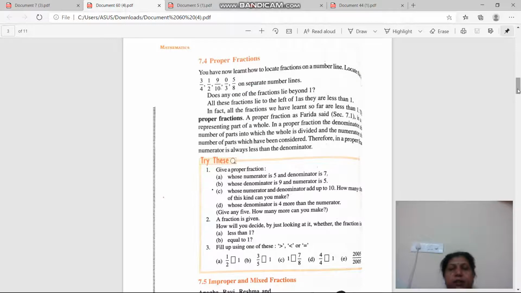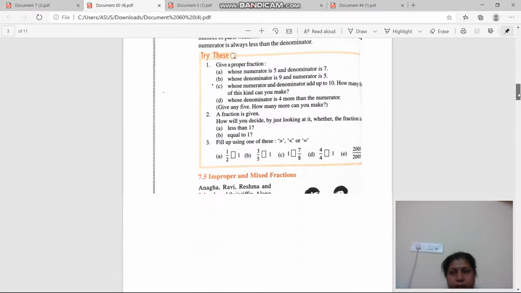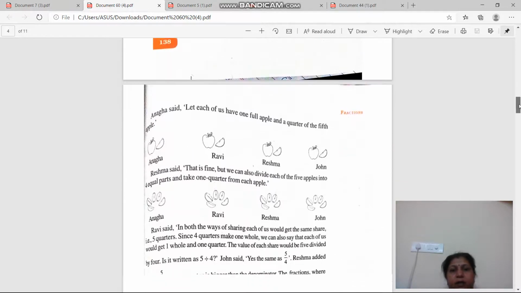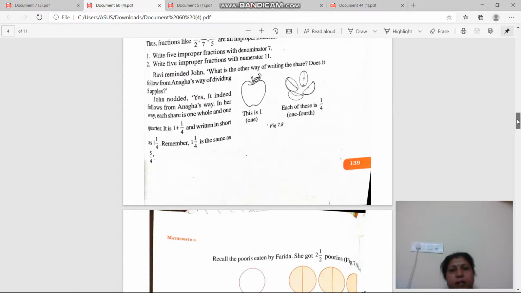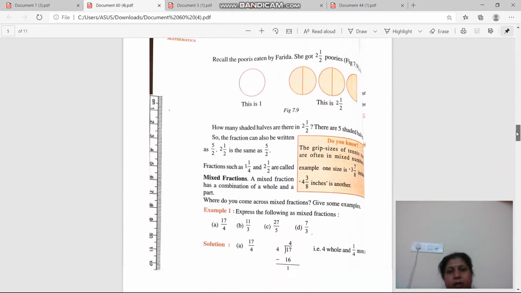Proper fraction. Just at the start I told you the definition of proper fraction. When the numerator is less than the denominator, it is called a proper fraction. Okay. And what is an improper fraction? When the numerator is greater than the denominator, it is called an improper fraction. What is a mixed fraction? तो होल